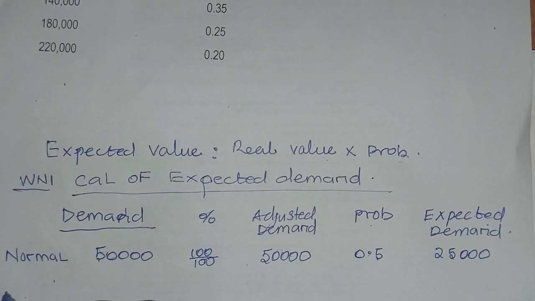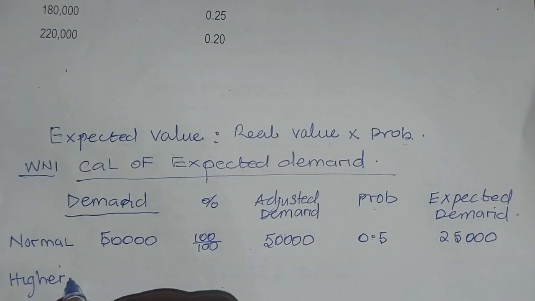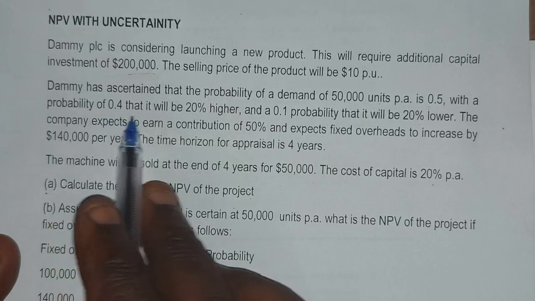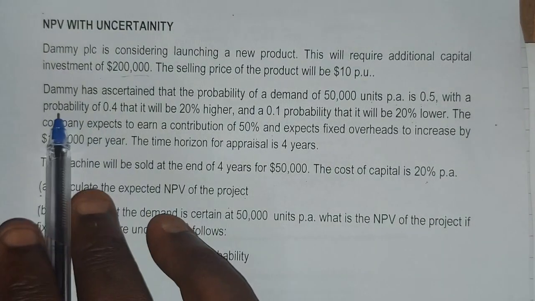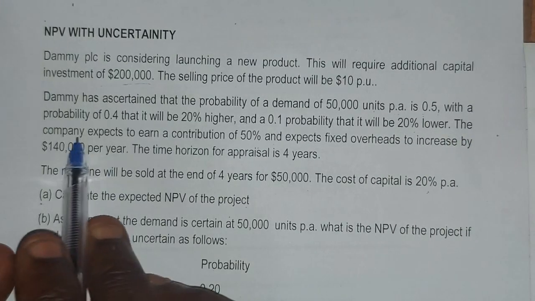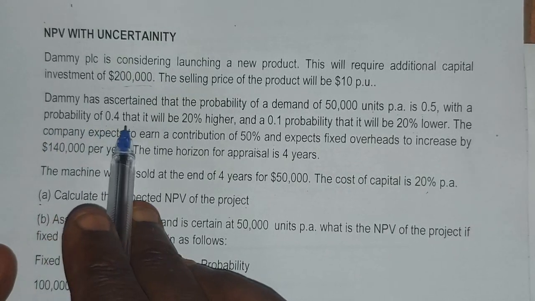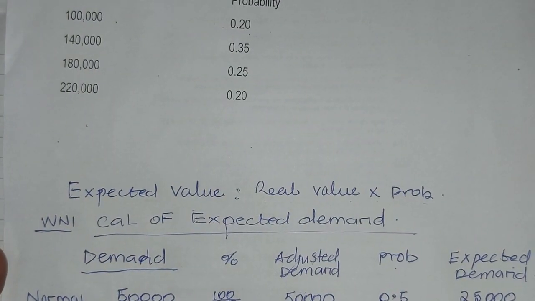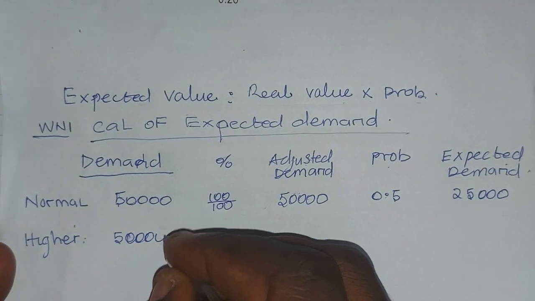Then we have at higher. You are told that with a probability of 0.4 it will be 20% higher. You are not certain, but we have the probability. Don't forget, we are looking at NPV with uncertainty. So we have the normal demand and we need to adjust for this.